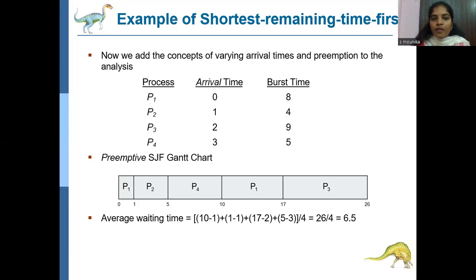Here P1 has the least arrival time. For that process, reduce the burst time for 1 interval of time, and it enters the Gantt chart. Then among the remaining processes, check which has the shortest burst time, and that process enters the ready queue.